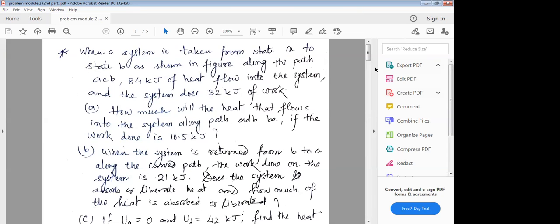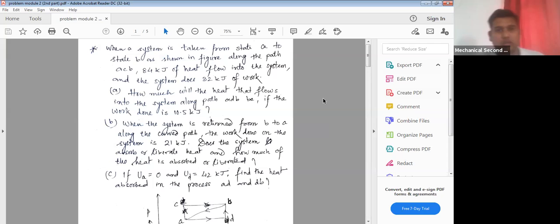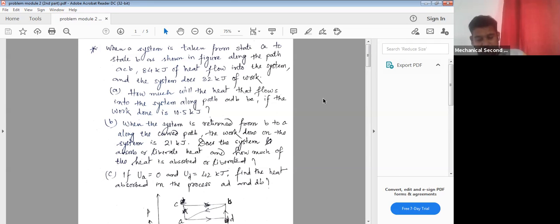Yes, sir. Okay, so in this particular module, we will solve a few questions related to the first law of thermodynamics that we discussed. We have also already discussed problems related to temperature, in the last two or three classes, about the different temperature scales and how we can solve problems related to them. This is also part of this module.